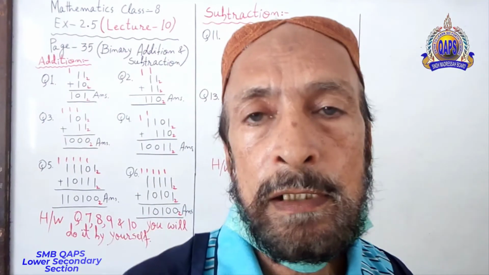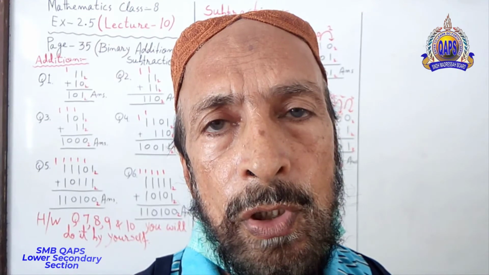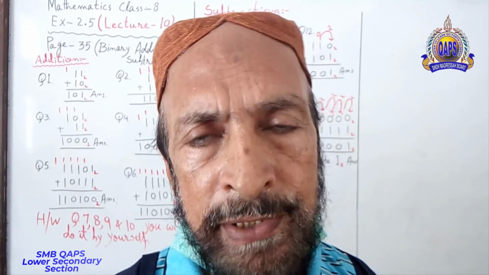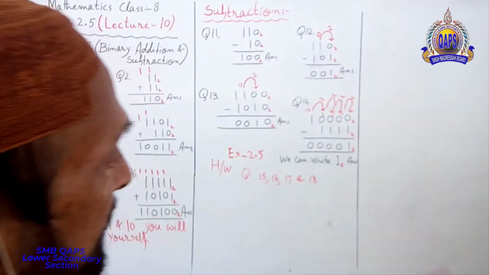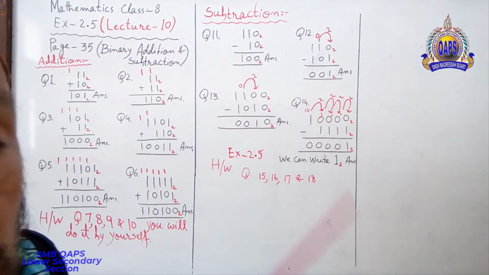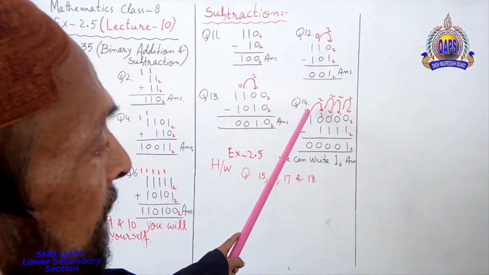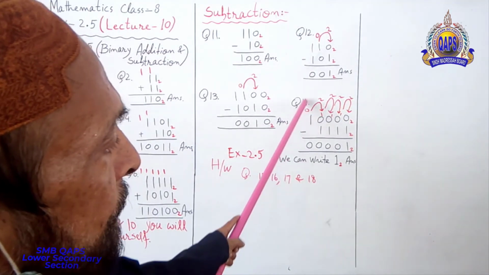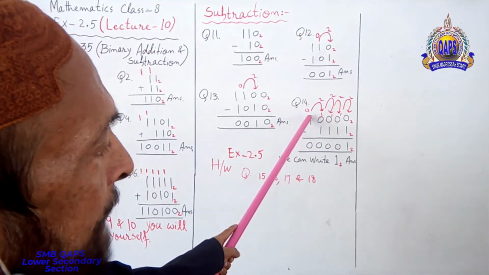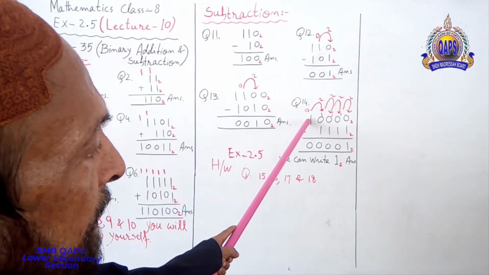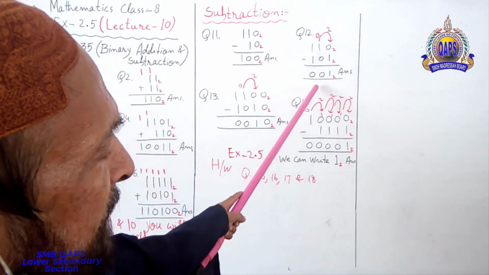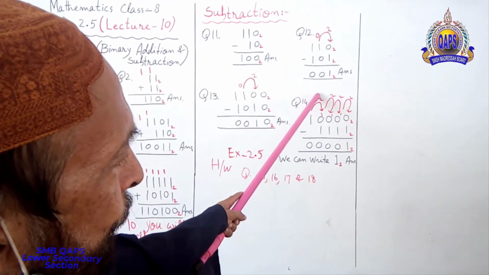Why? They are all 0. They cannot give any carry. So this guy will give its carry 1 to this side and it will be 0. This one will come over here, it will be 2.